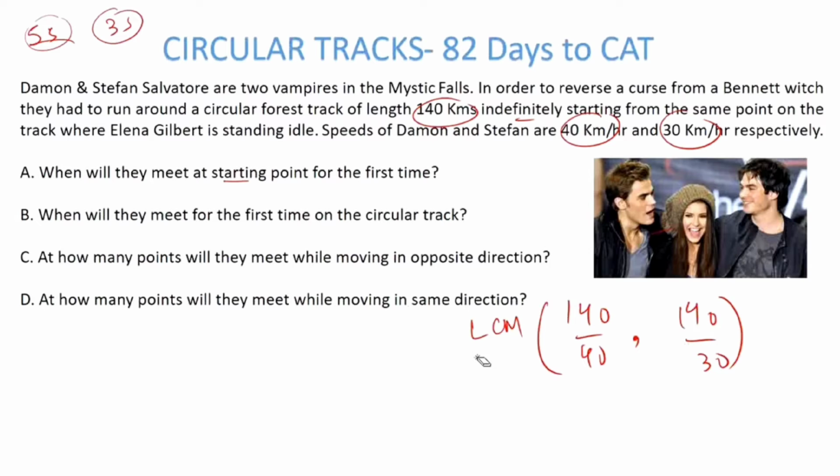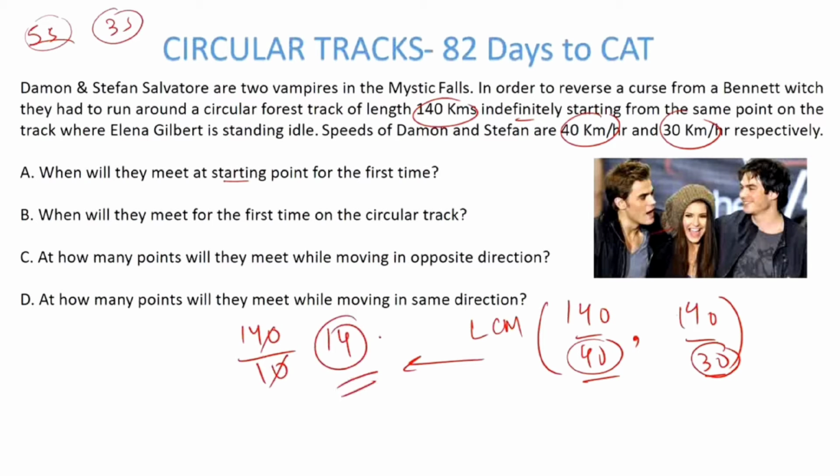Now, how do we take the LCM of a fraction? The LCM of a fraction becomes the LCM of the numerators, so 140 and 140, so the LCM becomes 140, divided by the HCF of the denominators, so 40 and 30. What is the HCF? The HCF is a factor of 30 which divides 40 also. What is the highest factor? That is 10. So 14. So in 14 hours, they will meet at the starting point for the first time.